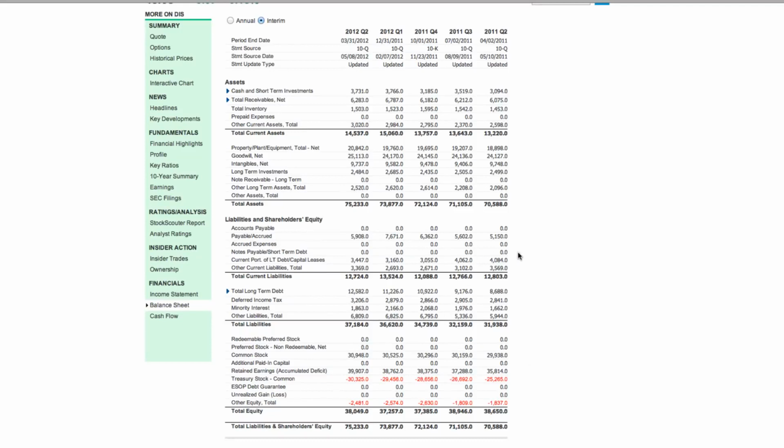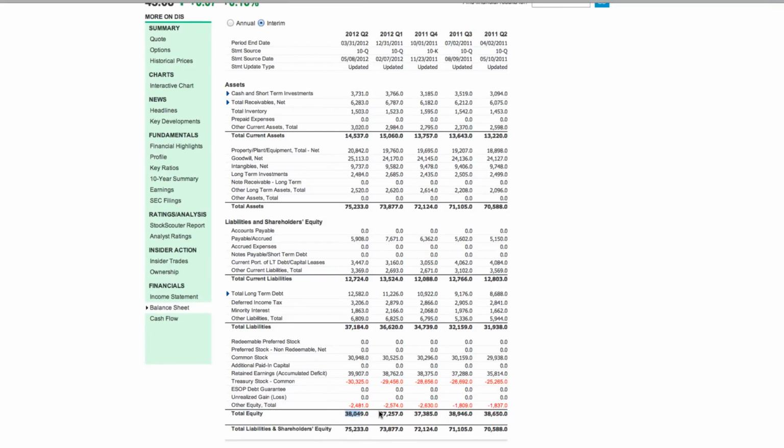Now there are some other ways that you can look at a debt to equity ratio. Some people like to use the total liabilities. They would like to compare all of the liabilities on here to the equity. In this case, you'd see it's almost a 1.0 because you've got 37 billion compared to 38 billion. So that number is just going to be slightly under a 1.0.